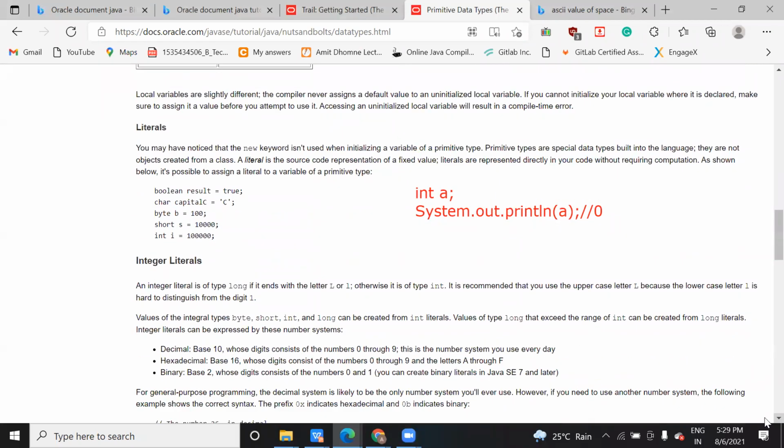Now what is a literal? Okay, literal, are you aware of it? What is a literal?